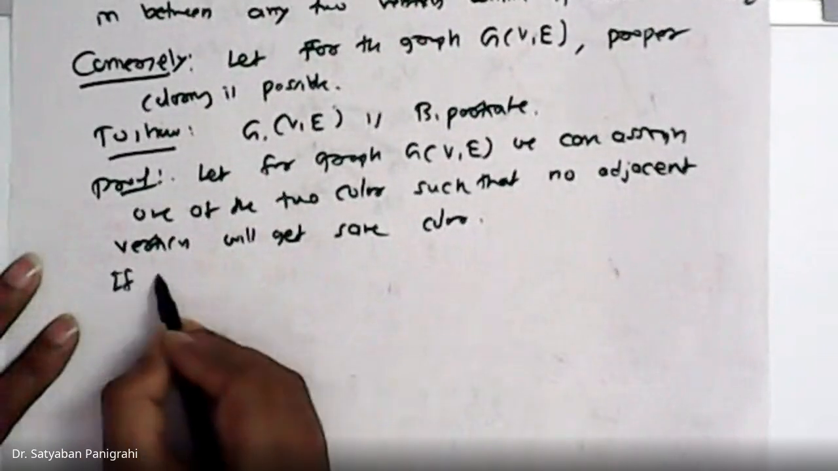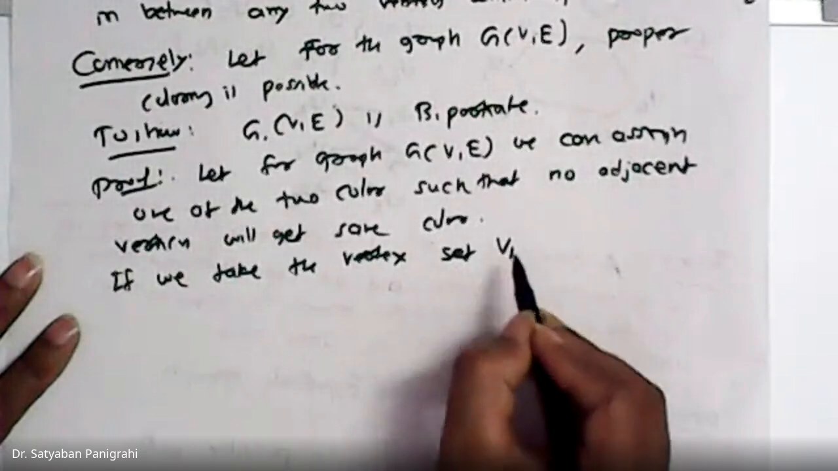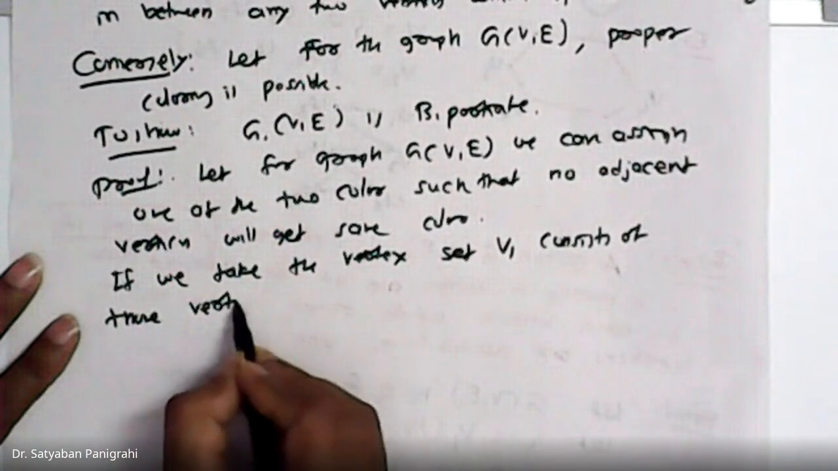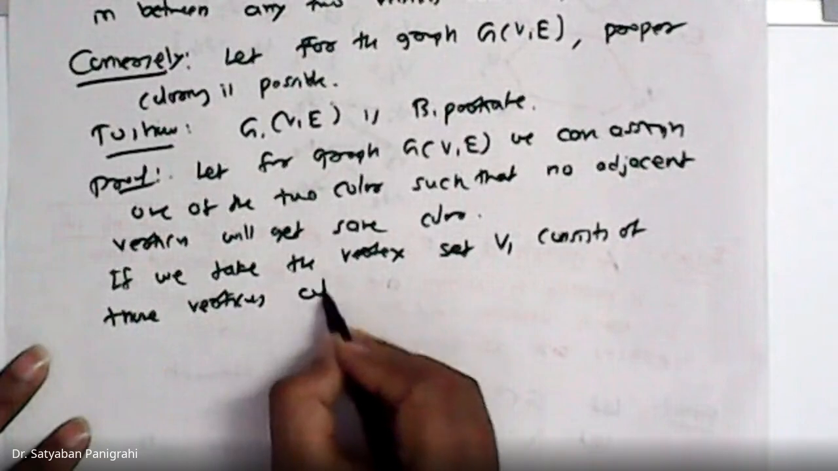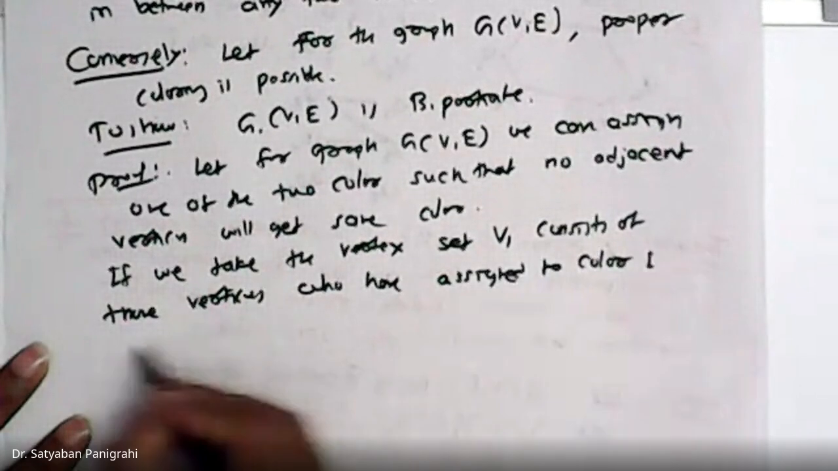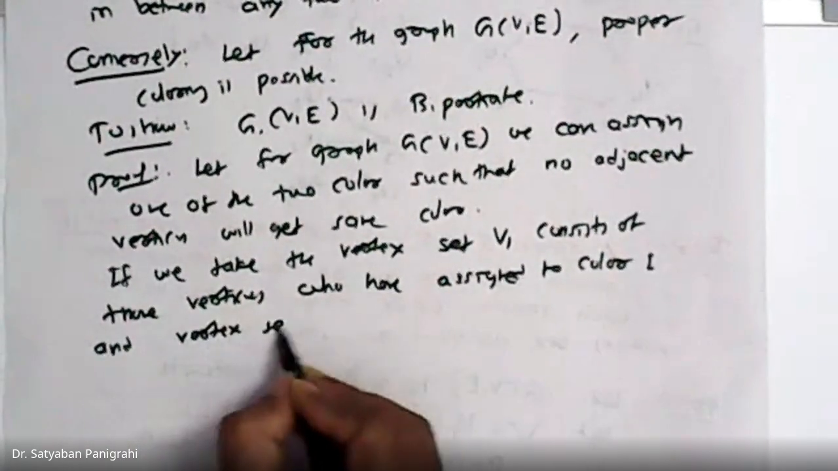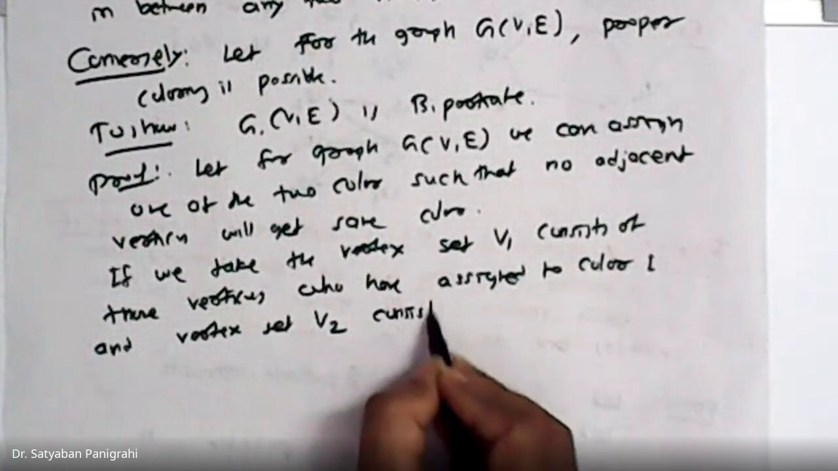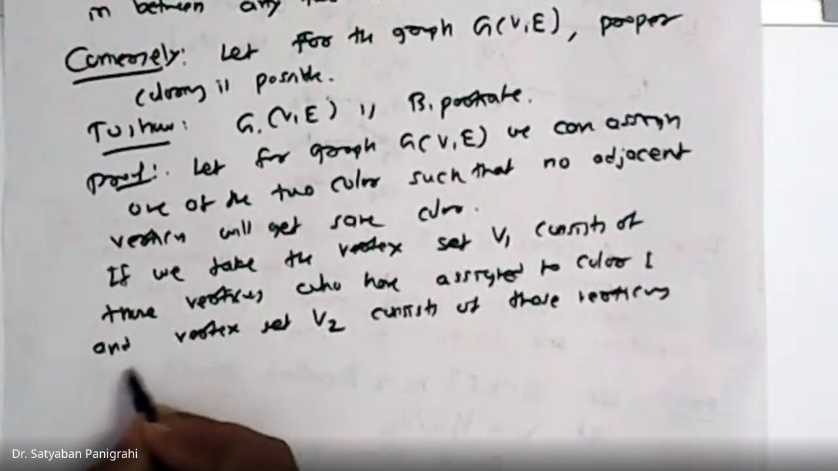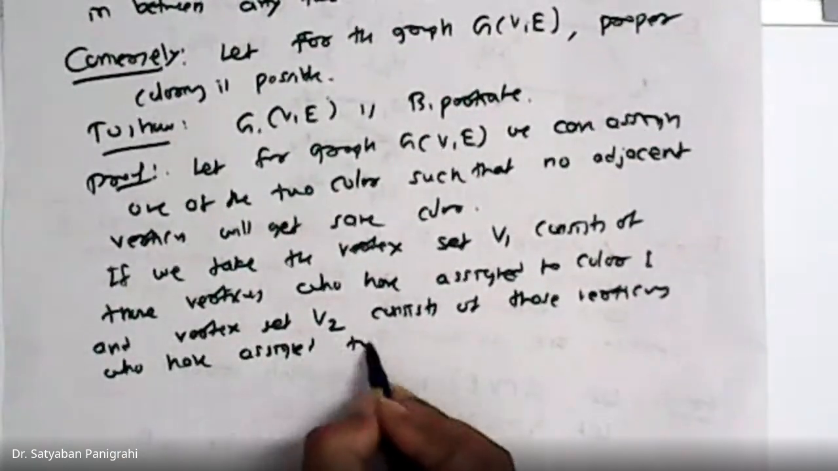Now, if we take the vertex set V1 to consist of those vertices which are assigned color 1, and vertex set V2 to consist of those vertices which are assigned to color 2.